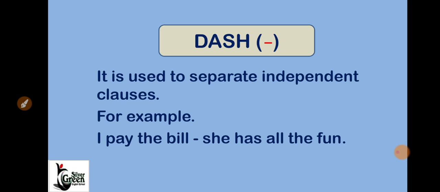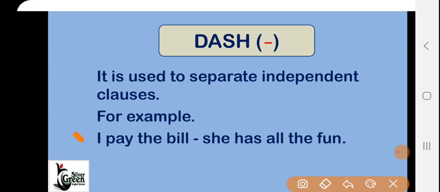So here you can see the example of dash. What is the use of dash? To separate independent clauses. Here two independent clauses are separated in the sentence. This is one sentence and this is another, meaning this is a different clause and this is a different clause. Understood?